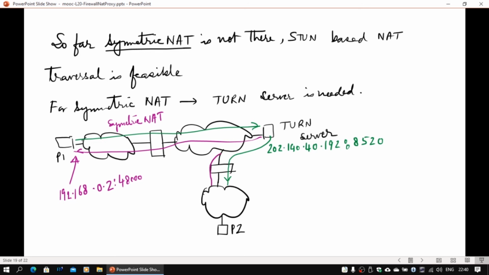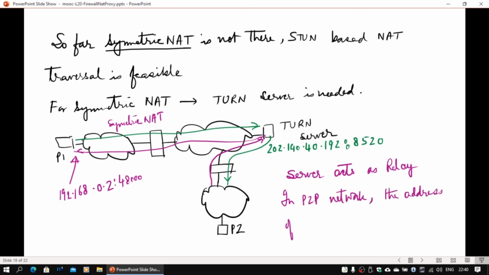But the problem here is that in a symmetric NAT, they have to identify what their public IP address and port number is. They can't do this now, because for that they have to go to some STUN server, and when the STUN server is contacted, the public IP address and port number allocated for that particular path cannot be used for some other communication. It cannot be used to communicate to some other host because it will be allocated a different public IP address and port number by the NATting router. So it actually fails in the case of symmetric NAT.